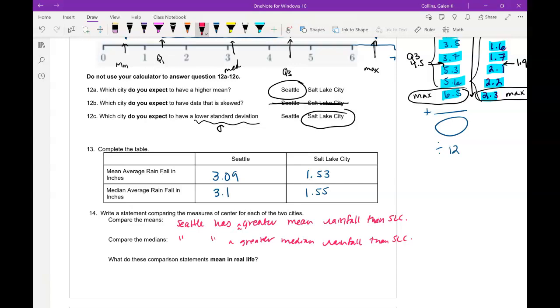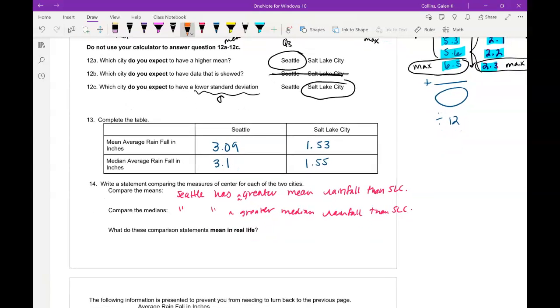What do these comparison statements mean in real life? Well, what we would expect is that on average, we're going to get more rainfall in Seattle than in Salt Lake City.